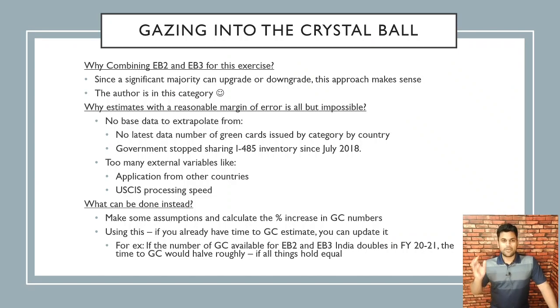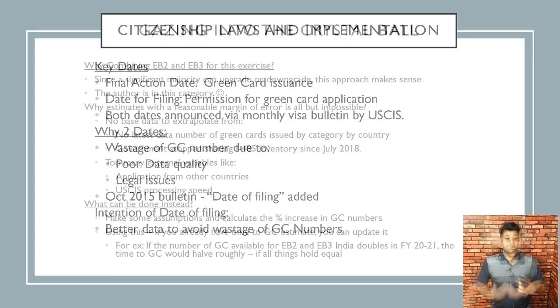Context first. Why does combining EB2 and EB3 for this exercise make sense? Since a significant majority can upgrade or downgrade between these two, this approach makes sense, especially if you have been more than 5 years on EB3, you can move up to EB2, and anybody in EB2 can move down to EB3. And the author, me, I am in this category, that's why I did the research.